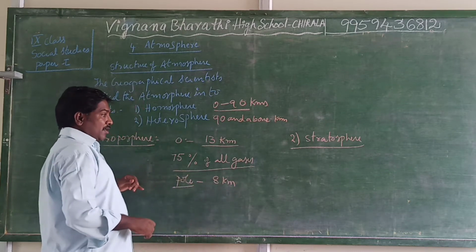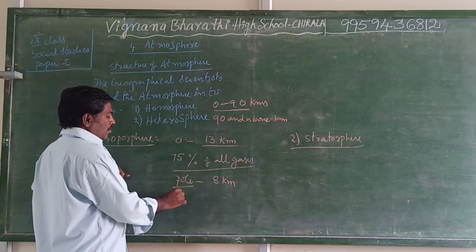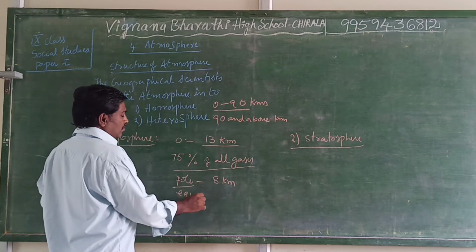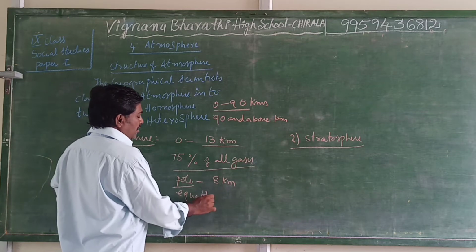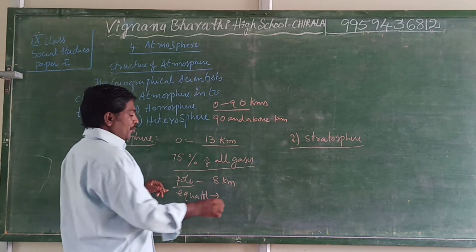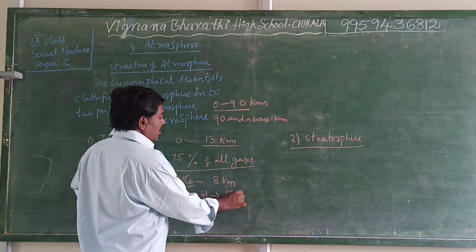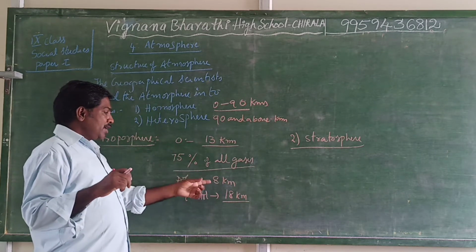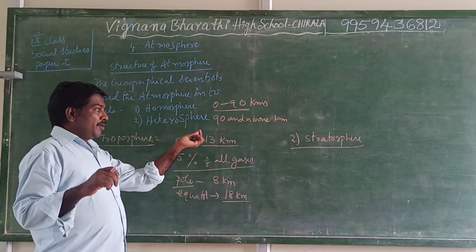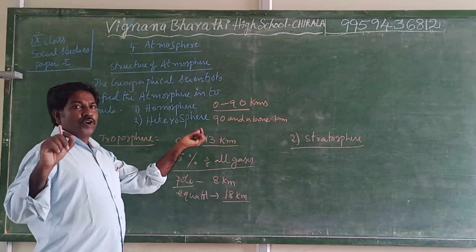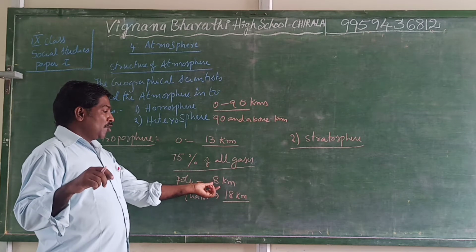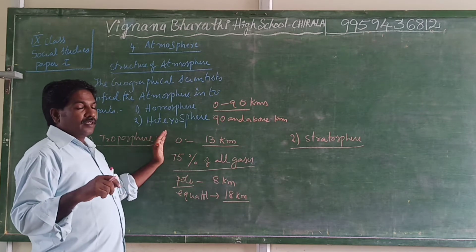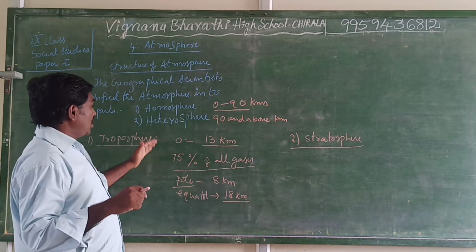In the equatorial region, it occupies nearly 18 kilometers, because the equatorial region is the widest one. Polar regions are points, that's why it is only 8 kilometers there. So this is the most important layer compared to other layers.